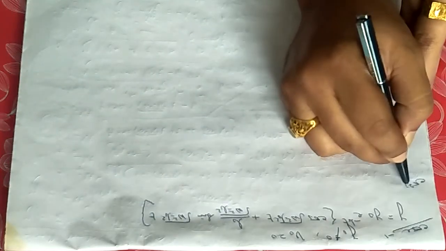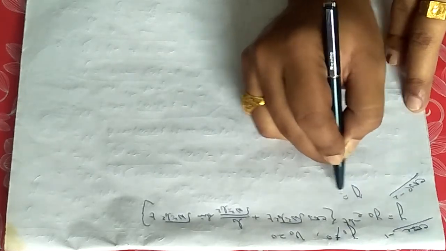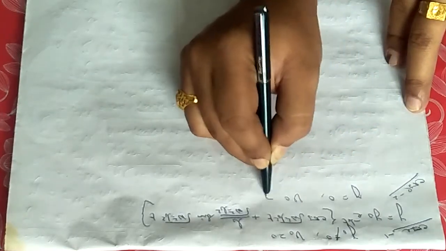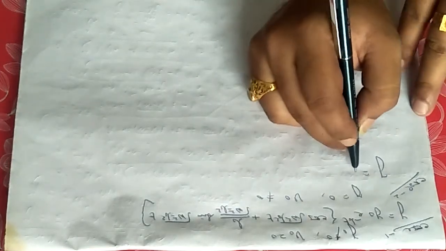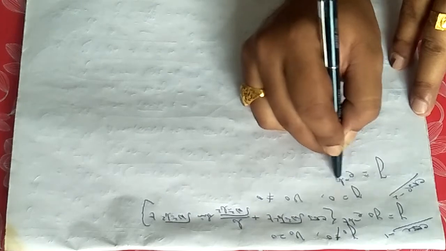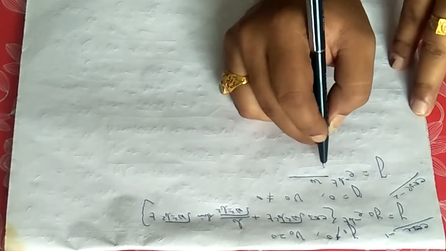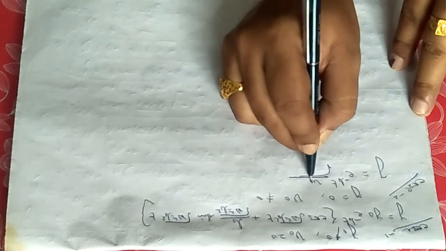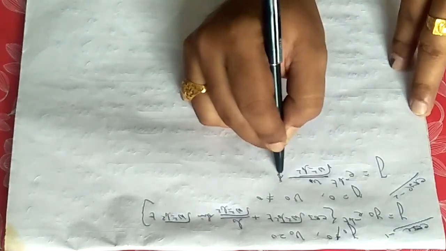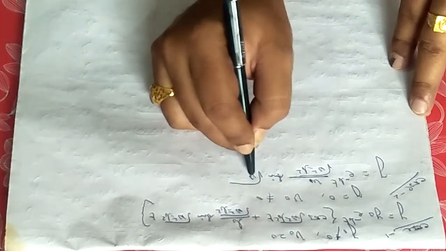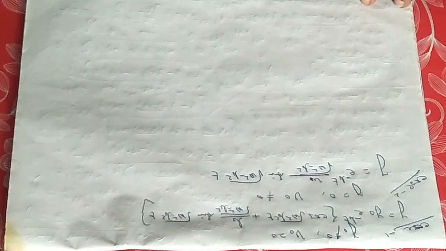Now if you consider case 2 as y0 equals 0 but v0 not equal to 0, then your solution will be y equals e to the power minus bt, then v0 divided by root over omega square minus b square, sine of root over omega square minus b square into t. The solution will look like this.